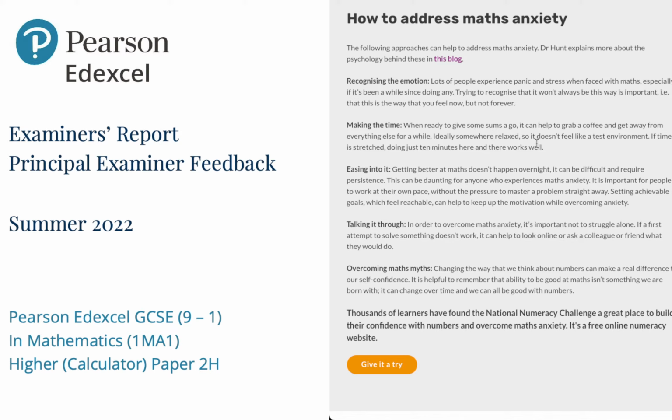I remember seeing a statistic somewhere that as much as 1 in 4 people suffer from maths anxiety, and I feel like if it's that large, then it's not talked about nearly enough. I don't think I've ever heard it talked about in schools.